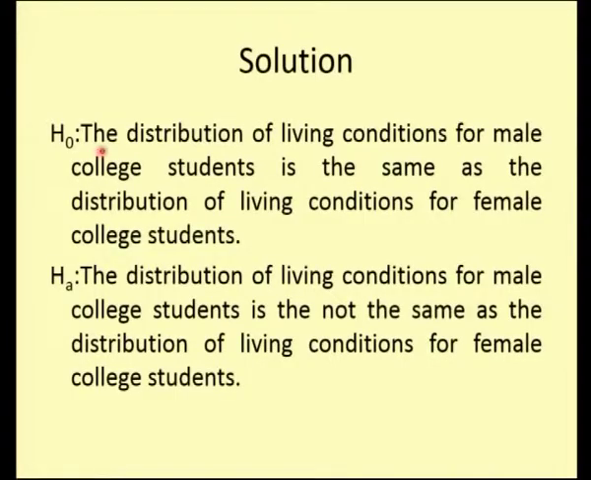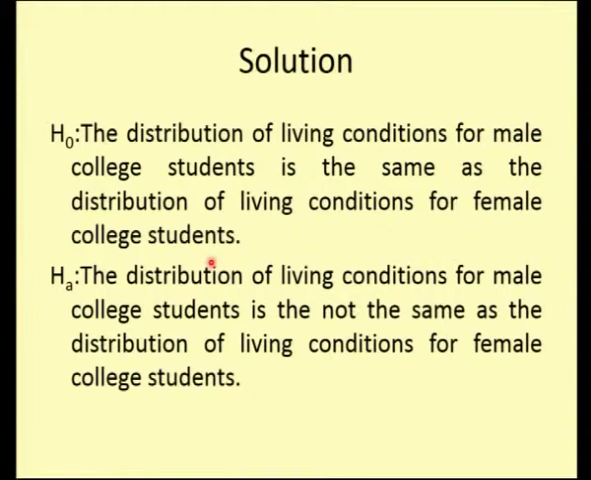As I told you, you need to frame the null hypothesis and the alternative. So, what will be my null? The distribution of living conditions for male college students is the same as that of the female college students. I have seen in certain cases where they do not know what the variable is. Here the variable is nothing but the living conditions. If you have not mentioned the variable, you need to mention it.